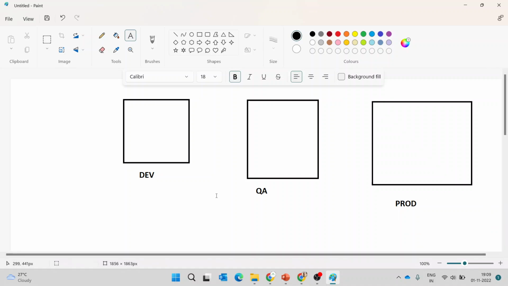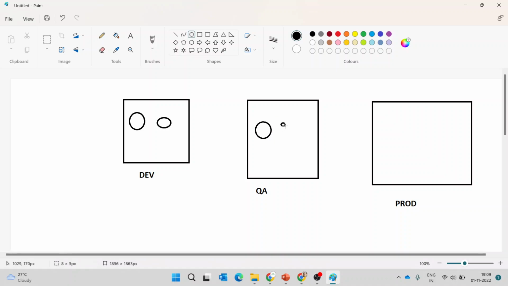For each environment, the resources may be different. So what are the resources required for this environment? We'll group them under dev. Similarly for QA, we'll mention the QA resource group while creating those resources. And for prod, we'll do the same thing. This is how the resource group works.